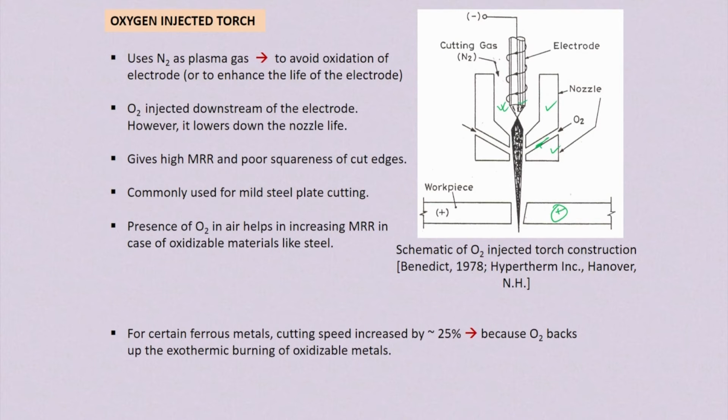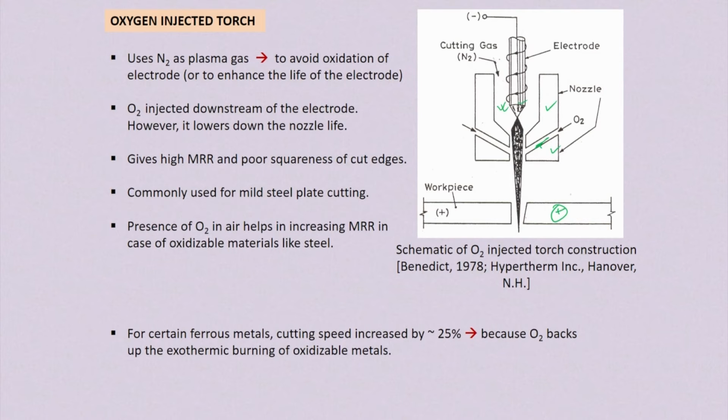But in the case of the oxygen injected torch, nitrogen is used as the plasma gas, so it avoids the oxidation of the electrode, and hence the life of the electrode is increased.